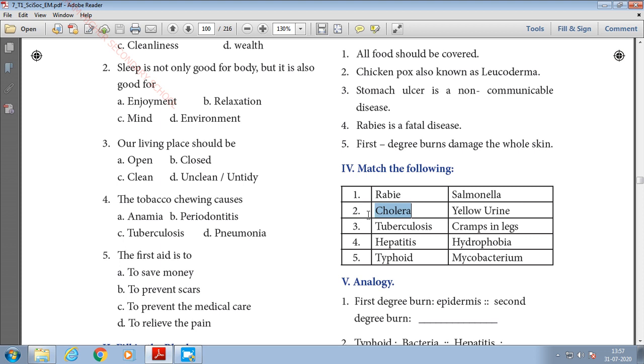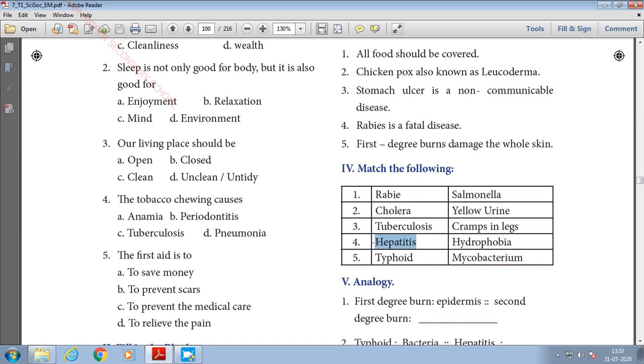Second one, cholera. The symptom of cholera is cramps in legs. You will have muscular cramps. Third one, tuberculosis. You know very well, tuberculosis is caused by Mycobacterium tuberculosis. So the causative organism of the particular disease is matched here. So for tuberculosis, the answer is Mycobacterium.